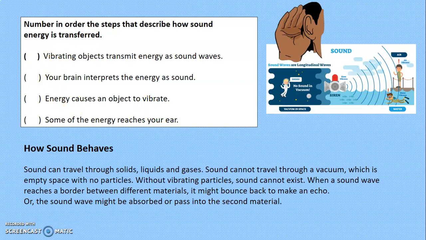Very good, Francisco. Energy causes an object to vibrate. Number 2, Camila. What would be number 2? Very good. Vibrating objects transmit energy as sound waves. Number 3, Laura.